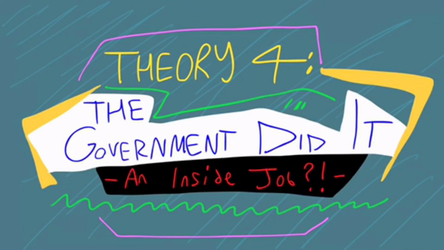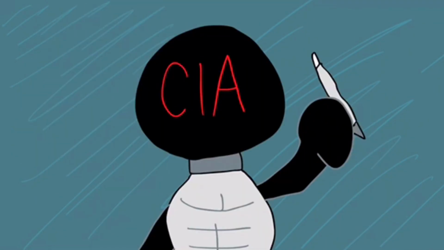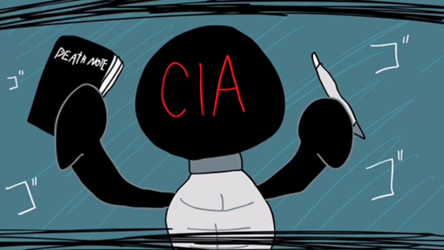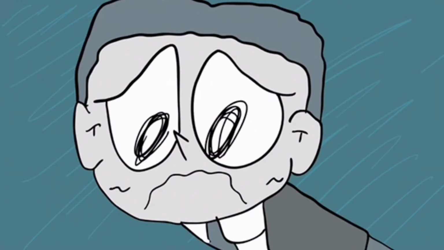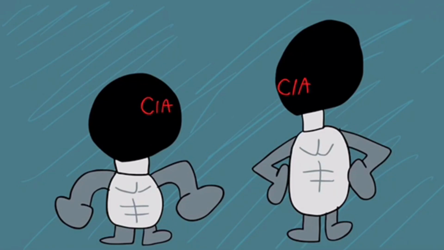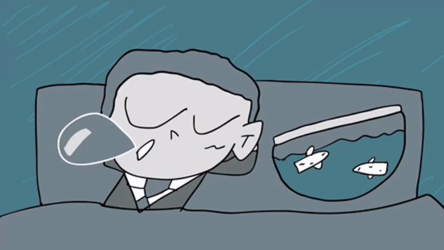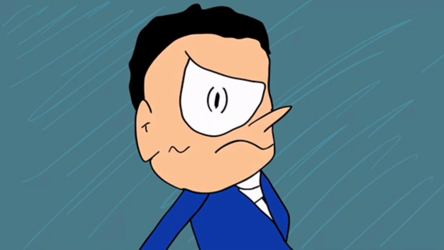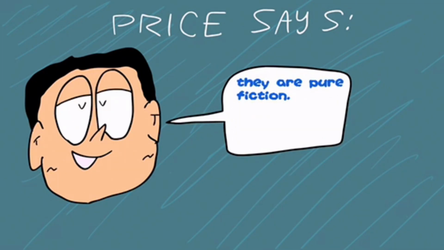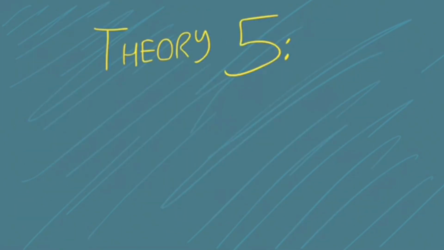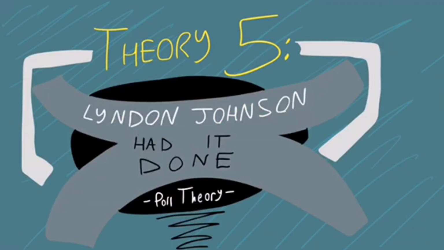Theory 4, the government did it. The most frightening theory is that the Kennedy assassination was an inside job. The background behind this one was that the CIA was very angry with Kennedy over the Bay of Pigs invasion and its failure. Worried that something like that would happen again, they decided to let him sleep with the fishes. CIA spokesperson Edward Price once told NBC, "While the CIA conspiracy theories make good fodder for movies, they are pure fiction." The final conspiracy theory, and the most scariest one, was that Lyndon Johnson had it done.